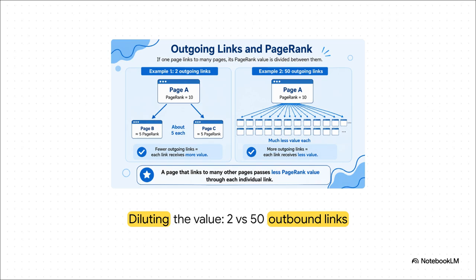For instance, if a page with a PageRank value of 10 links to just 2 pages, they get roughly 5 points each. But if that same exact page links to 50 different pages, the authority is heavily diluted. Each link receives much less value. So fewer outgoing links from a source actually mean each individual link receives way more value. A page that links to many other pages passes less PageRank value through each individual link.